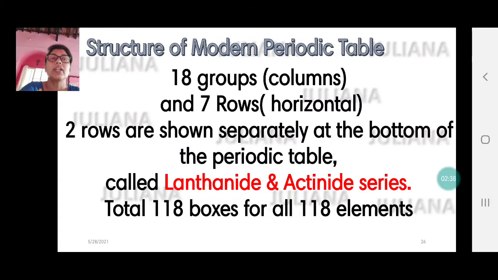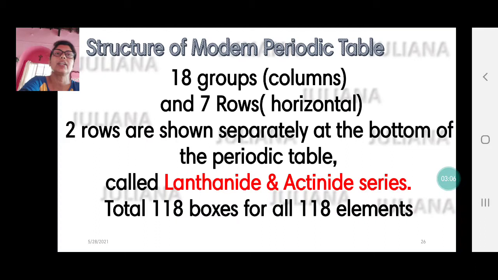Now this modern periodic table had vertical columns and horizontal rows just like Mendeleev's, but now the numbers were increased because the elements discovered were also much more. During Mendeleev's time, we had 63 known elements. Now there are 118 known elements. And once the atomic number became the major criterion for classification, everything fell in its place.